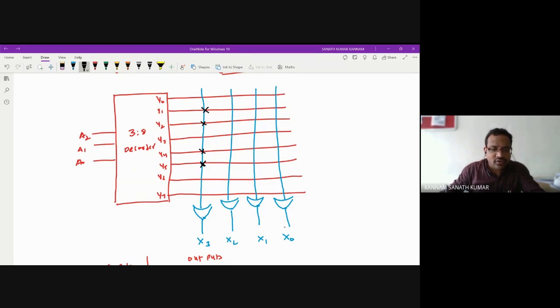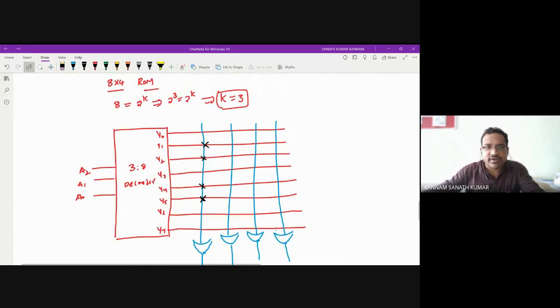X2 is 0, 2, 4, 6, 7, so you put fuses over there. X1 is 1, 2, 3, 5, 6, 7. And X0 is 3, 4, and 7. Like this, you can implement this one.